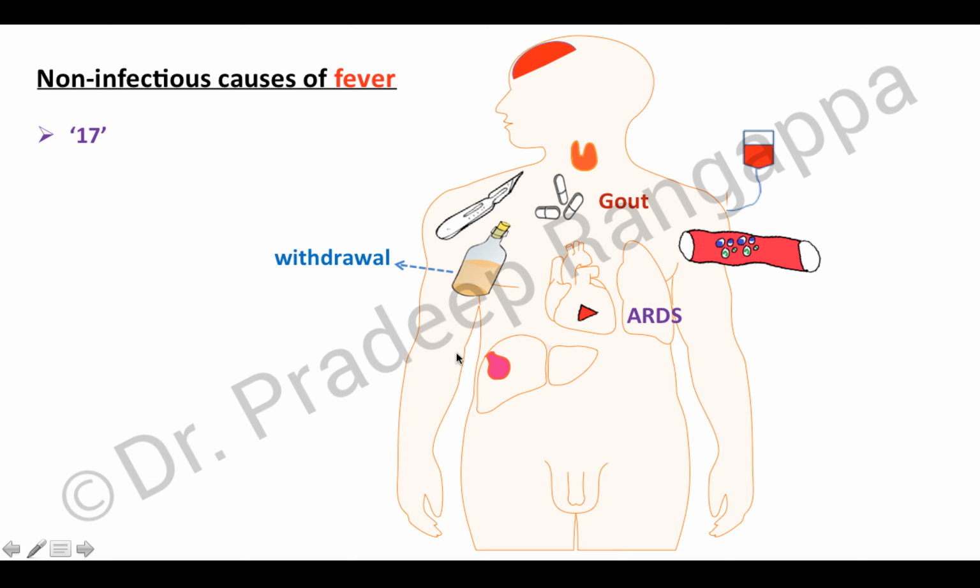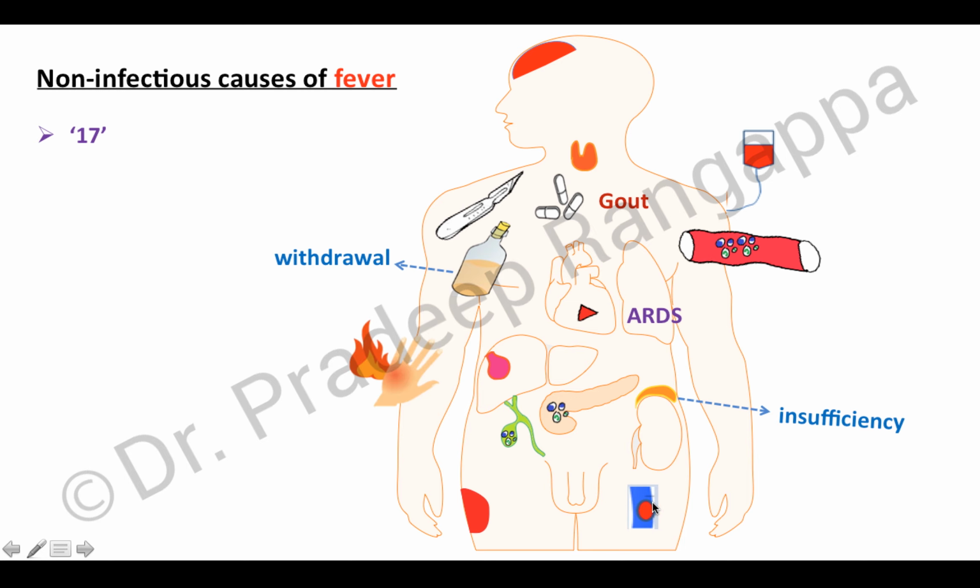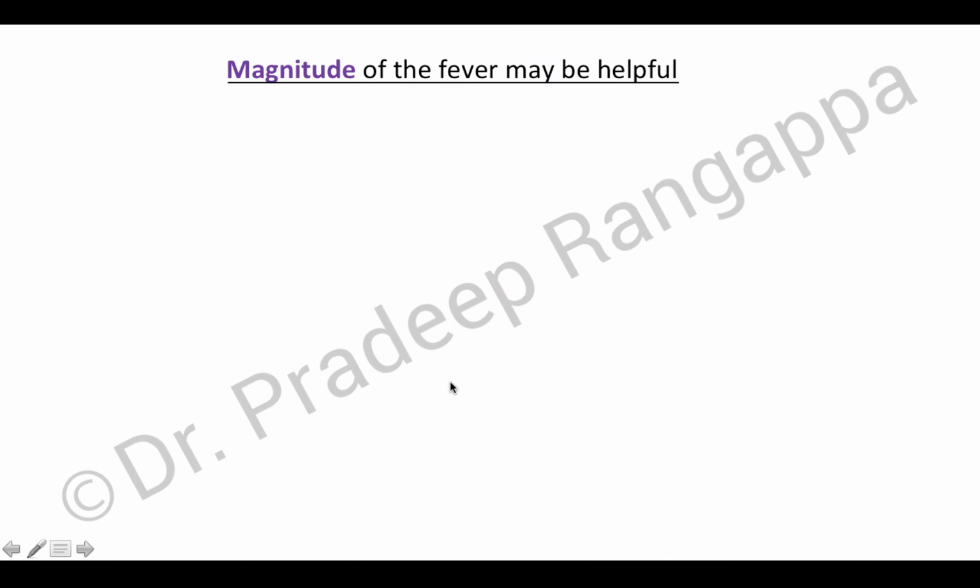Colitis, acalculous cholecystitis or pancreatitis can lead to non-infectious fever. Adrenal insufficiency, hematoma anywhere in the body, or venous thromboembolism can also cause it. All these can lead to non-infectious causes of fever, and burns as well.